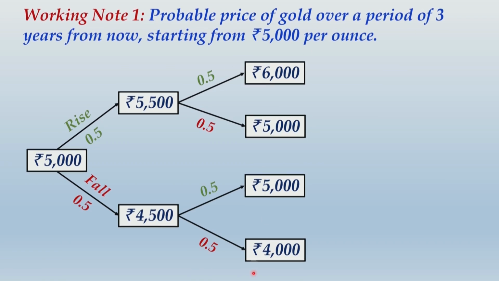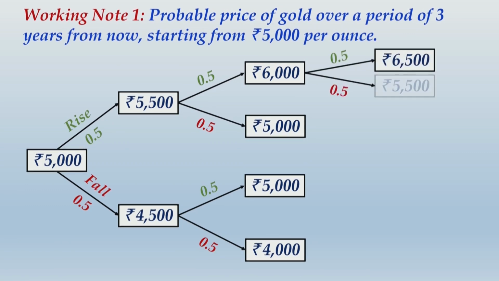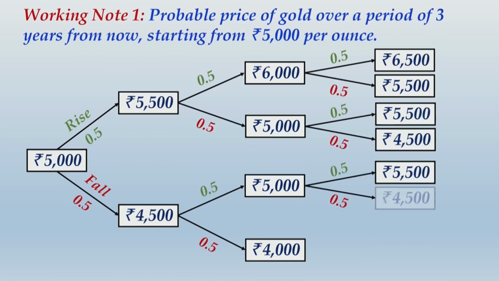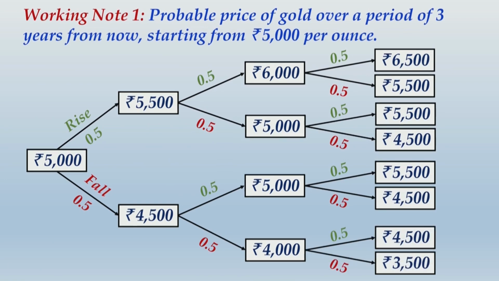But this is not the end. This is just the end of second year. From the end of second year, again there can be equally likely chances of rise in price or fall in price by rupees 500 from where we started at end of the second year. By end of third year, you will find that there can be 8 possible outcomes.